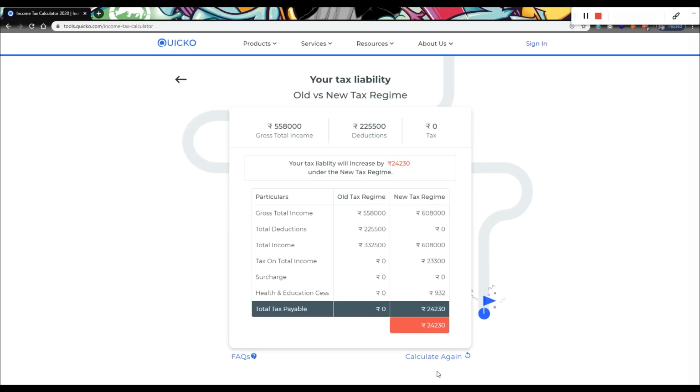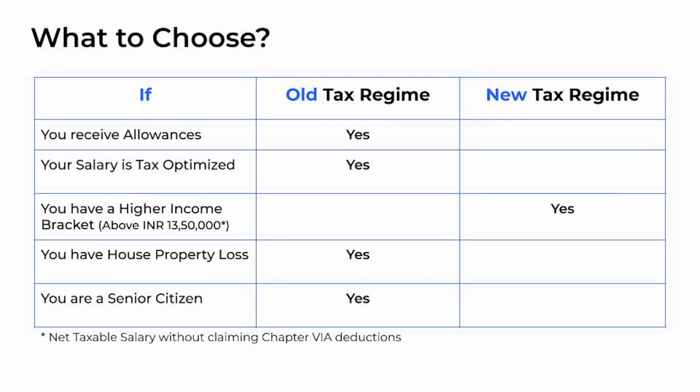Keep in mind, taxpayers with business income can choose from old and new income tax regime only once. However, they have an option to switch one time, whereas other taxpayers have an option to switch every year. The implications may vary from person to person and different income situations. So let's see which tax regime to choose, old or new.